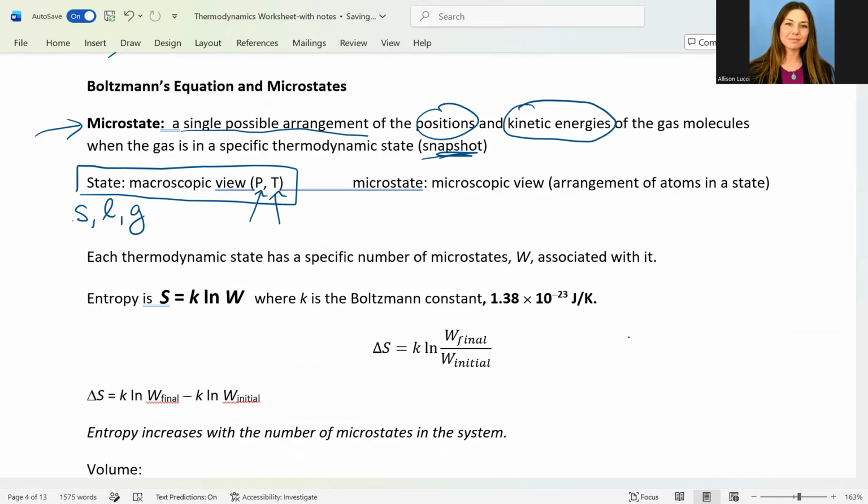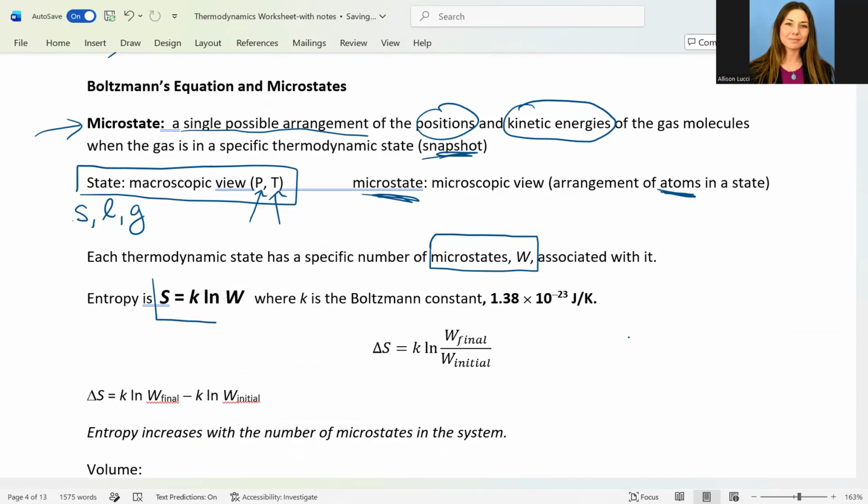Now let's go from the macroscopic view to the microstate. This will go a little bit deeper, and we'll look at the actual atomic structure or molecular structure. Each thermodynamic state has a specific number of microstates, and that's the W from that equation that we saw above on Boltzmann's headstone.